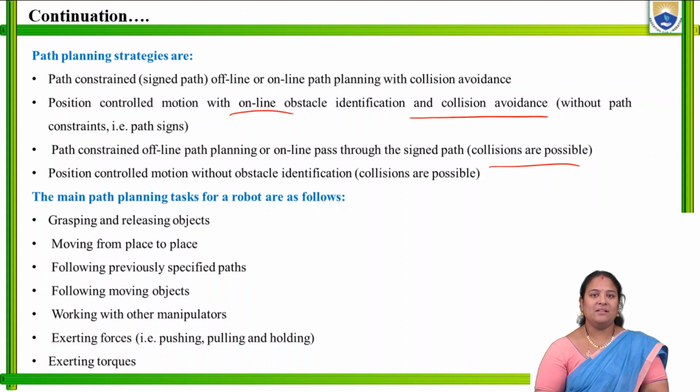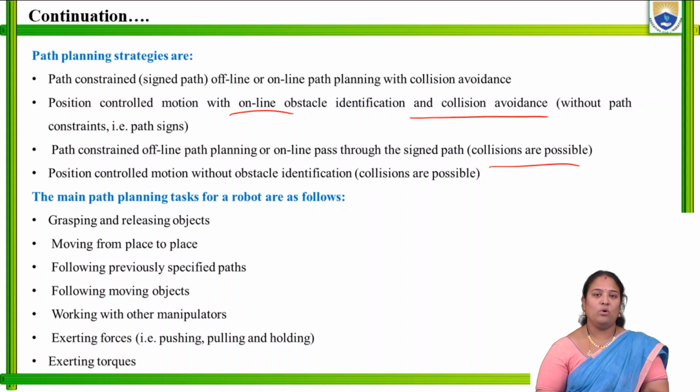So that is the path constraint of online path planning or offline path planning through the assigned path, that is, the assigned path from where the robot has to move, at what constraint, at what fixed position the robot has to move. We can come across possible collisions. If we don't know all these details, then what happens?